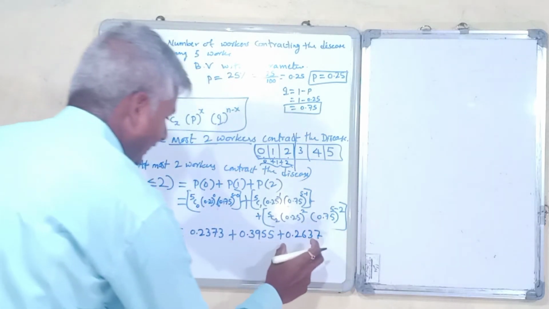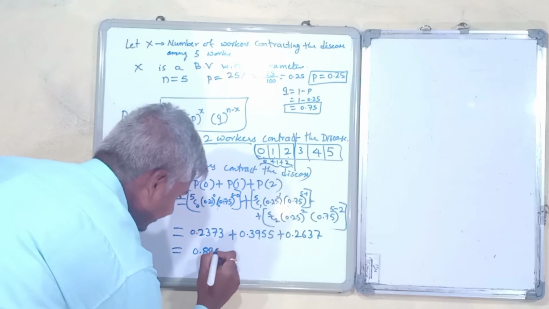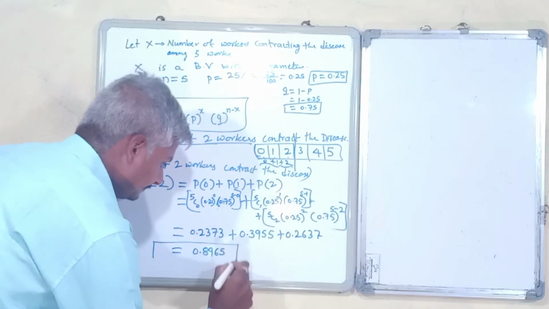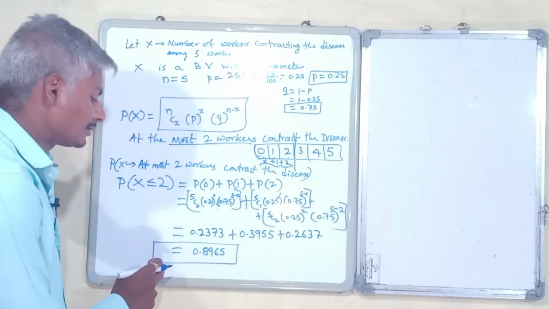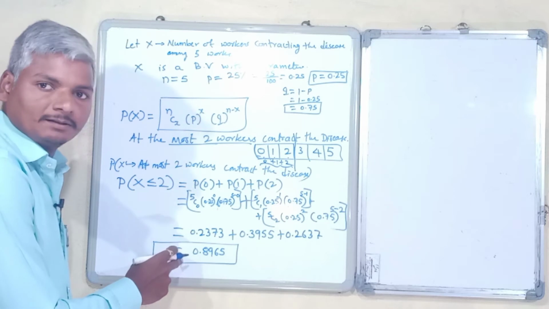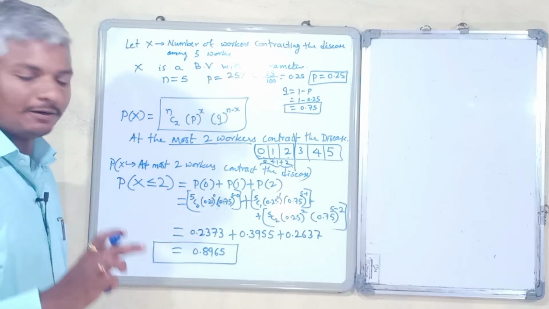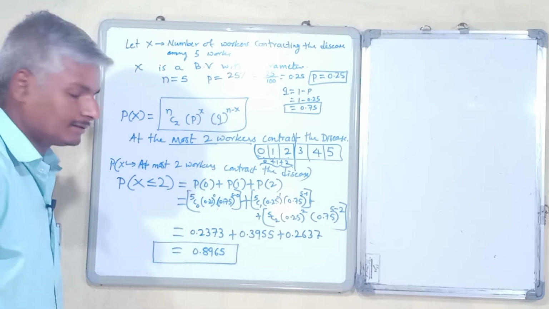If you add all these, you will get 0.8965. So this is the probability of getting at most two workers contracting a particular disease out of 5 employees in a company. You can make note of this.